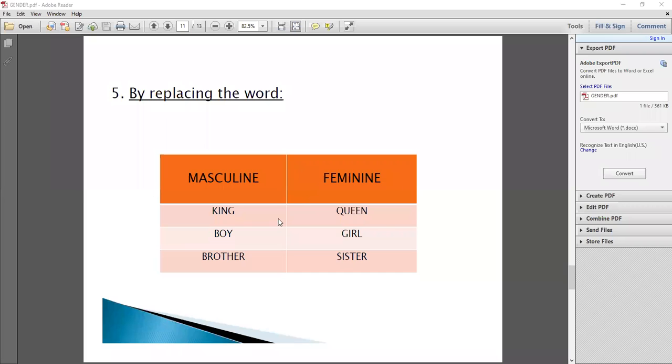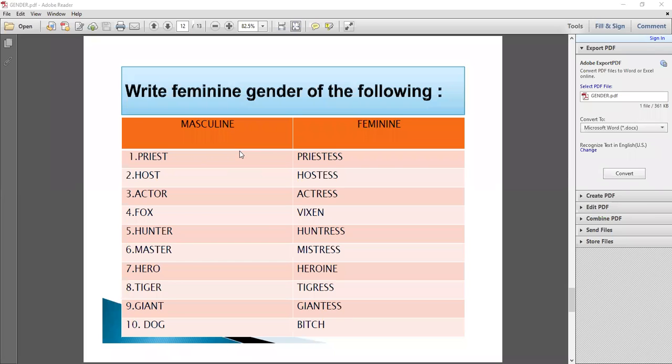So now students, we have completed our noun gender. Now here are the questions of writing the feminine gender of the words. You have already written them in your notebook, so now you can check these genders again.